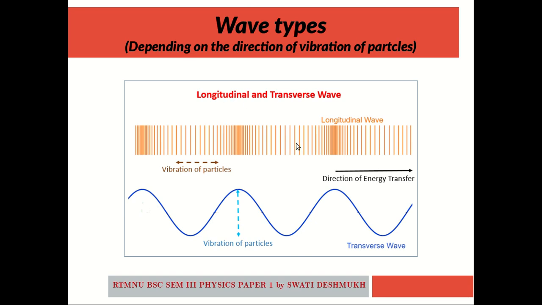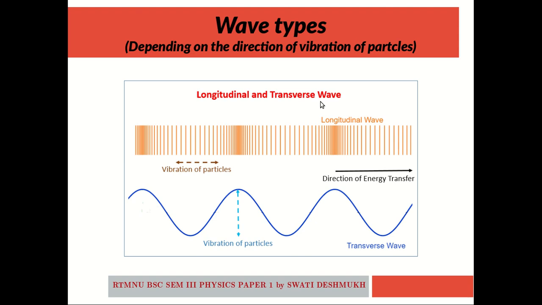In case of longitudinal wave, the vibration of particle takes place in the same direction as that of the direction of propagation of wave. Whereas in case of transverse wave, the vibration of particle takes place in a direction perpendicular to the direction of propagation of wave. So this is the basic difference between a longitudinal wave and a transverse wave.